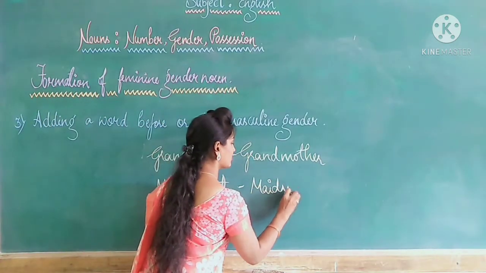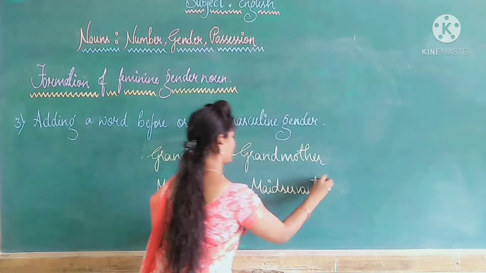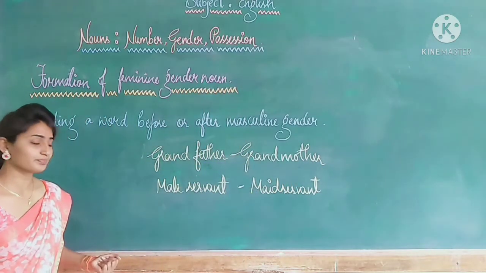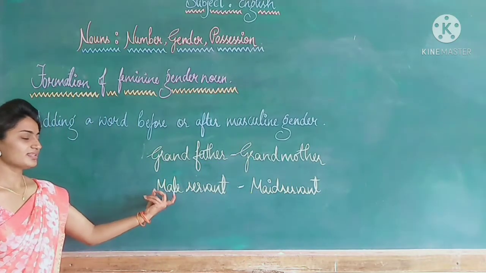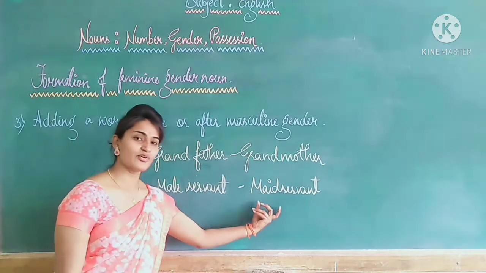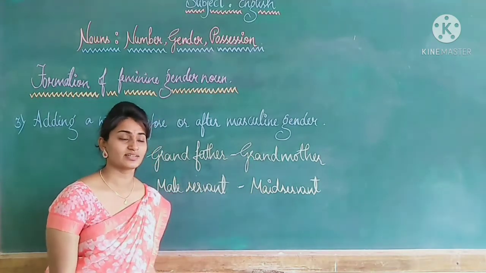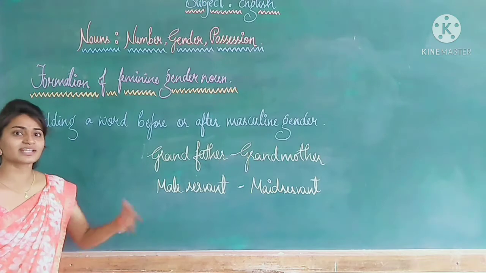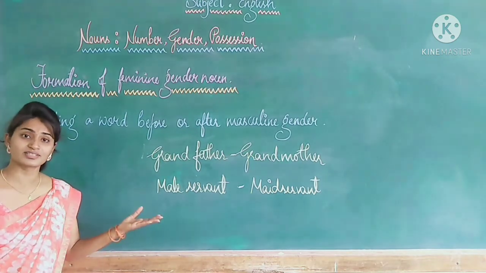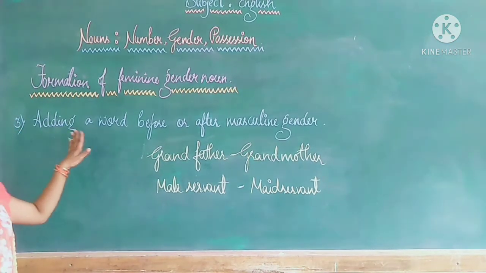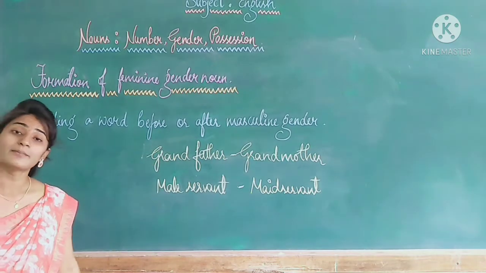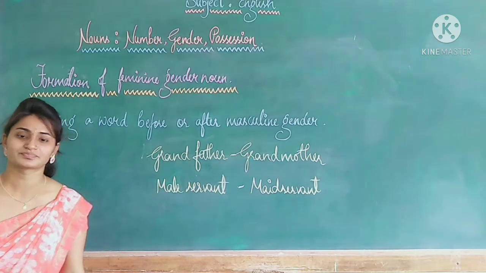Maid servant. So servant remains the same. The feminine form will be maid servant. When you do the exercise, you come across different words. So this is the third rule, that is adding a word before or after the masculine gender.